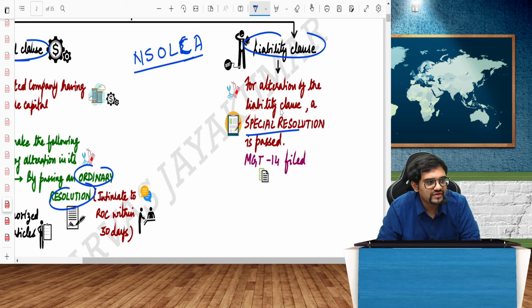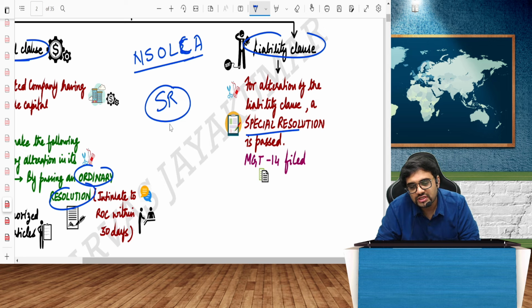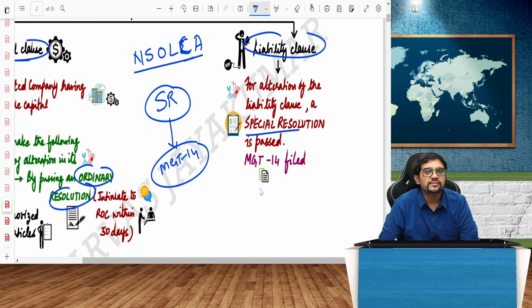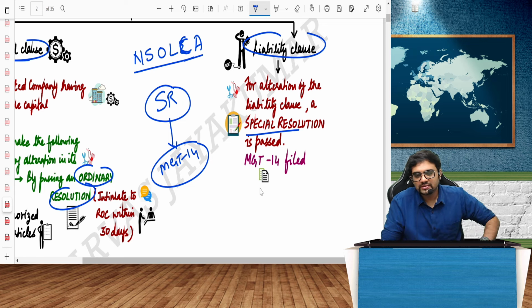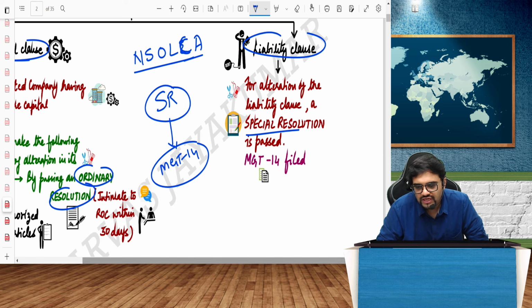Always remember, my dear friends, whenever we pass a special resolution, one extra form should always be filed. It is called MGT 14. Whenever we pass a special resolution, MGT 14 has to be filed. So keep that in mind. MGT 14 has to be filed.